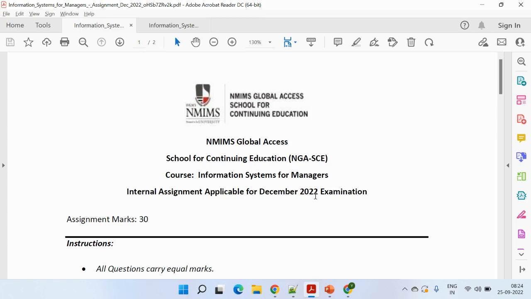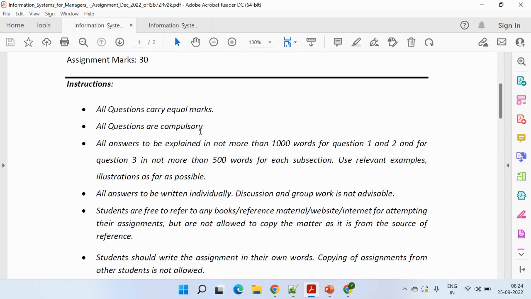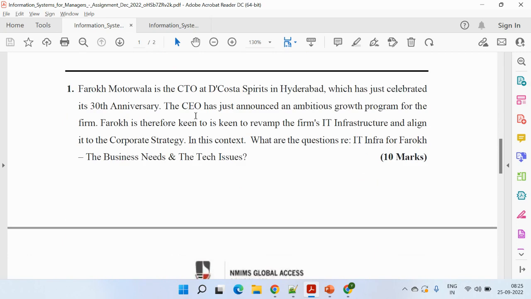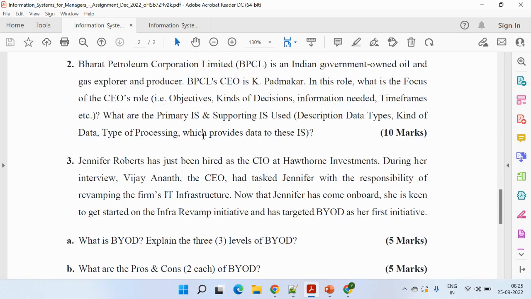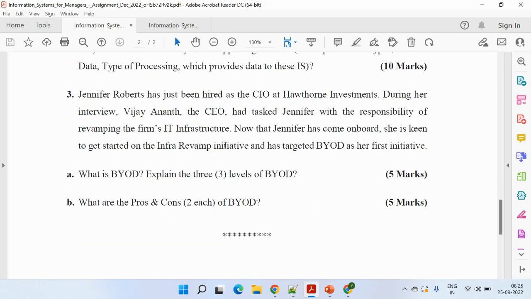So it's Information System for Managers. The total assignment marks are 30. Three questions are mentioned: first question, second question, and third question. The third question has two parts, third A and third B. Each question is of 10 marks, and the maximum word limit is around 1000 words, so plus minus 10% is applicable.